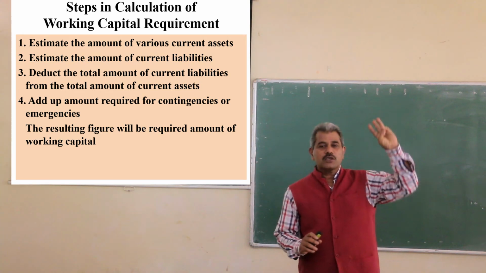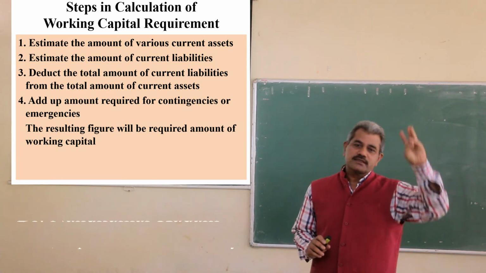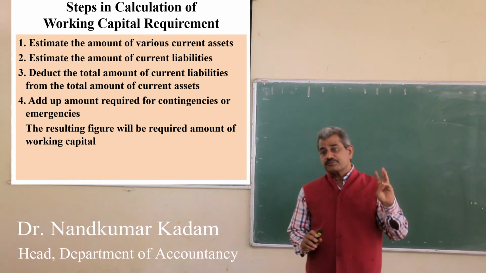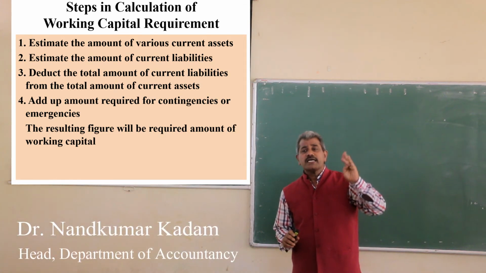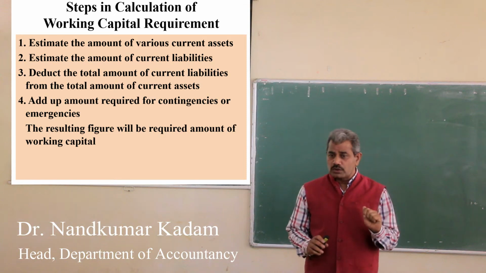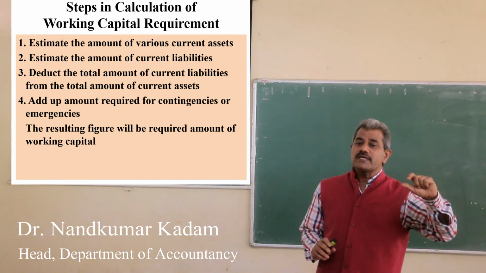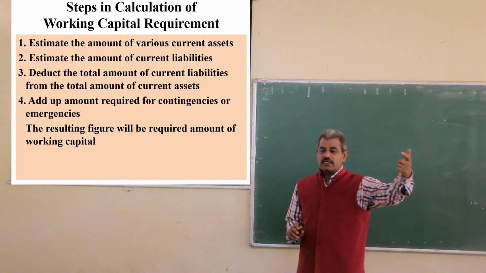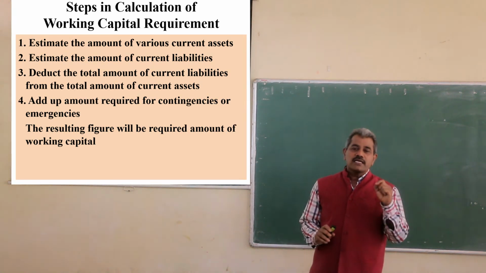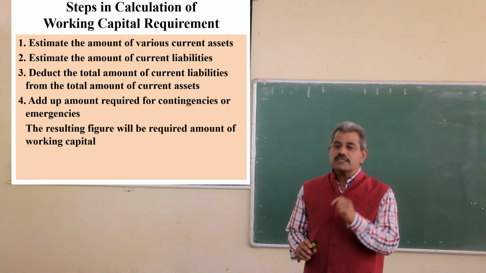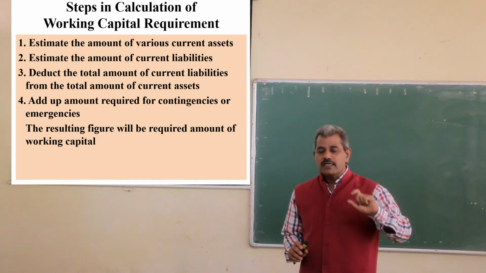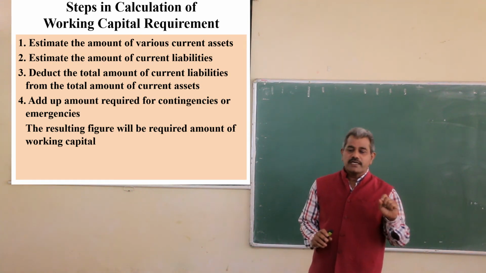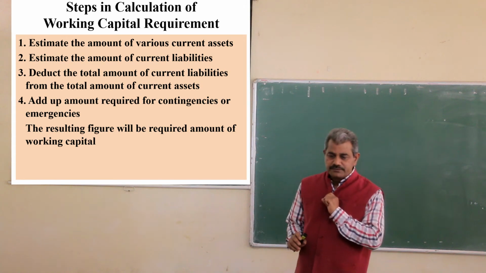So I repeat the four steps. First, estimate each and every current asset and make out the total. Second, estimate each and every current liability and make out the total. Third, the total of current liabilities will be deducted from the total current assets, and then add the required amount for contingencies or emergencies. You will get the total amount of working capital requirement.